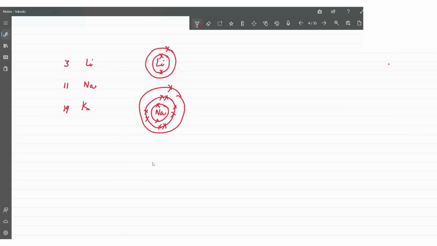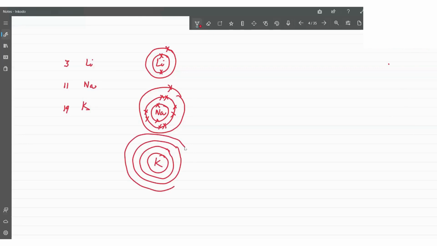And what would be potassium? There would be 4 shells: 2, 8, 8, and 1.